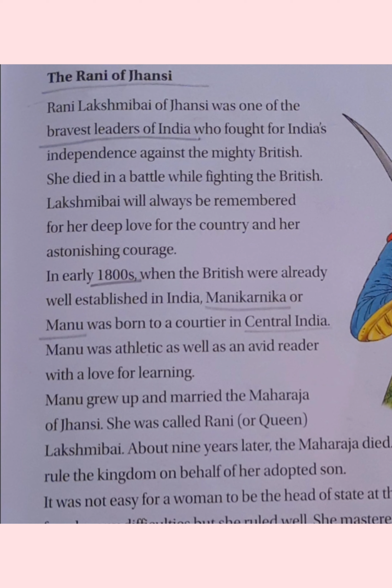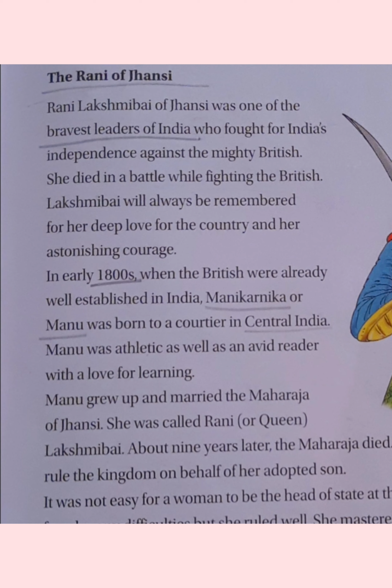Lakshmi Bai will always be remembered for her deep love for the country and her astonishing courage. You know, if one person thinks that I will fight the British, they resolve in their heart that they have to die. So before dying, we will kill all the British, then we will die. This is the main thing they resolve in their hearts. So they go to fight and kill all the Britishers, and if they have energy in their body, then they can be alive. Otherwise, they would die. So they resolve in their hearts that we have to die, and before dying, we should kill all the Britishers.